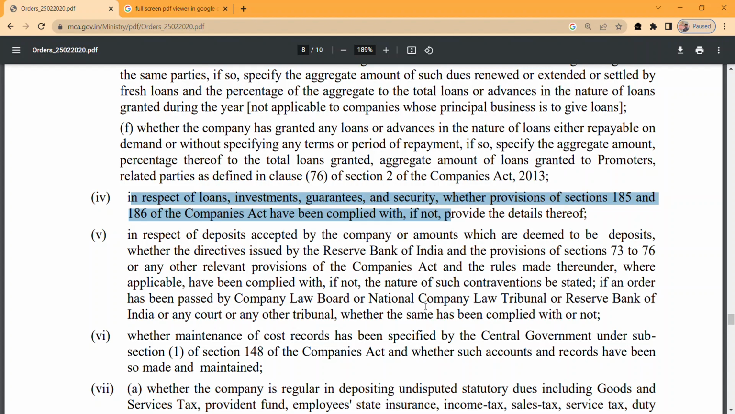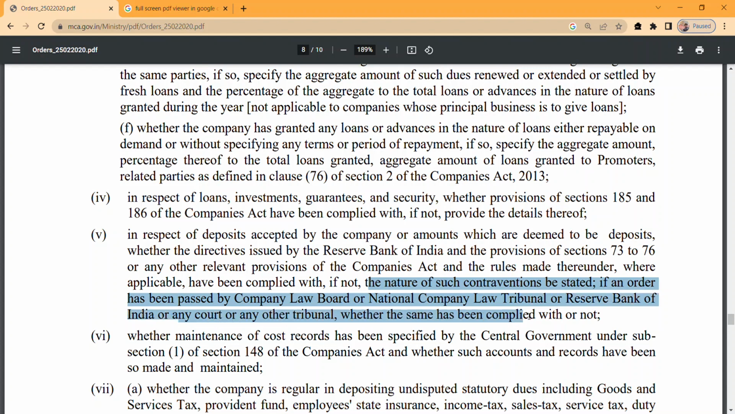And the nature of such contravention, like if we are not complying with any applicable laws, the nature of contravention is to be stated. If any order has been passed by the Company Law Board or NCLT, nowadays it is NCLT only, or RBI or any court, whether the same has been complied with or not, we need to specify that.